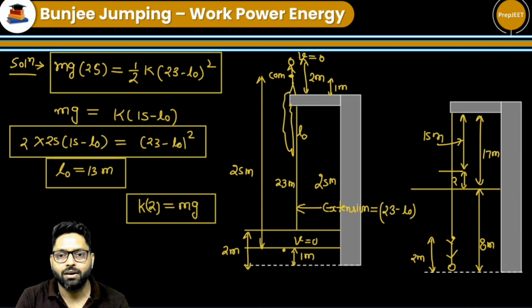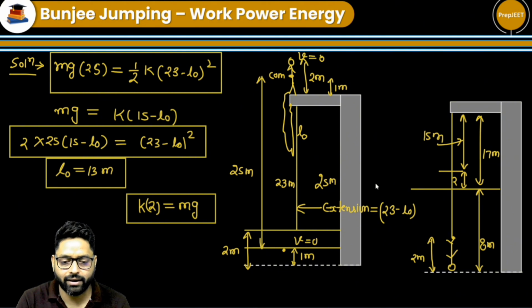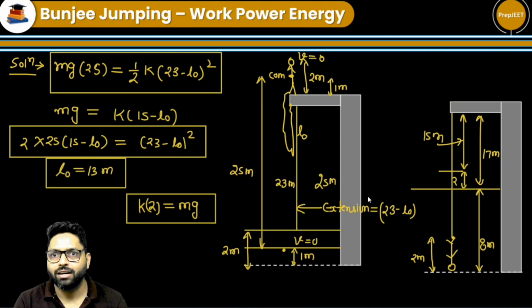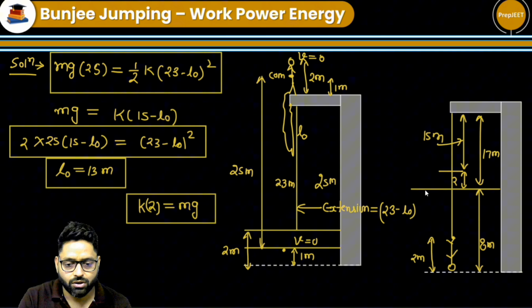At what position? Where the net force on the girl will be equal to 0. At that position, her speed will be maximum. Her speed will be maximum at that position. So where is the net force on her 0? When extension is 2 meter.